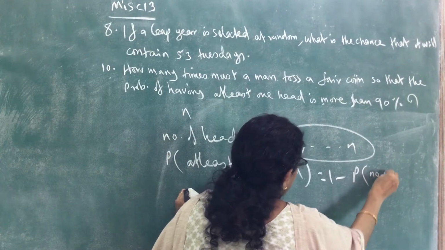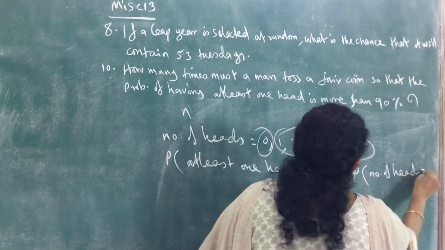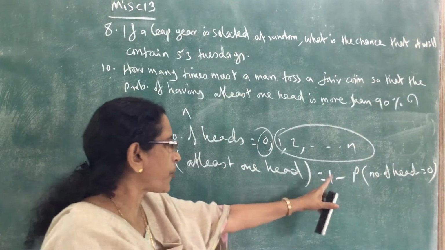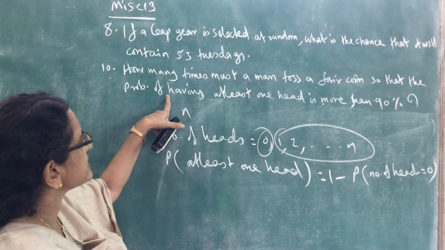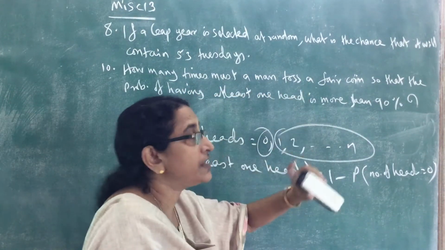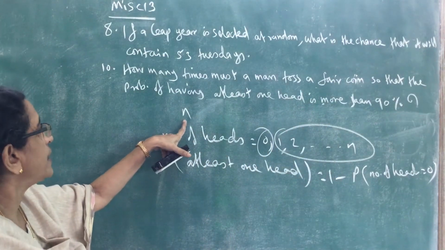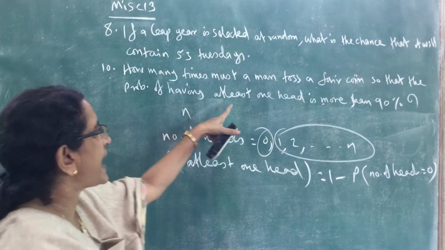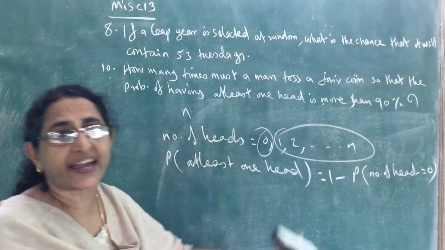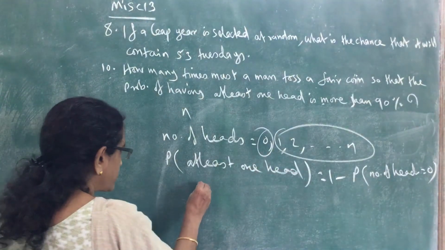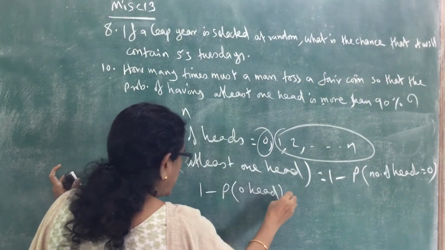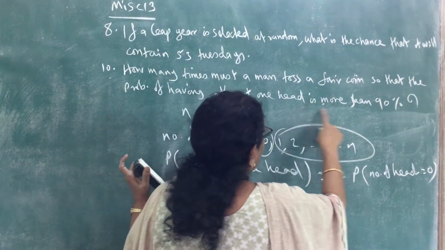That means the number of heads is 0, that means there is no head. So see here what is given: how many times must a man toss a coin, so we want to find n. If the probability of having at least one head is more than 90%, that means this probability, that is 1 minus the probability of 0 heads, should be more than 90%.